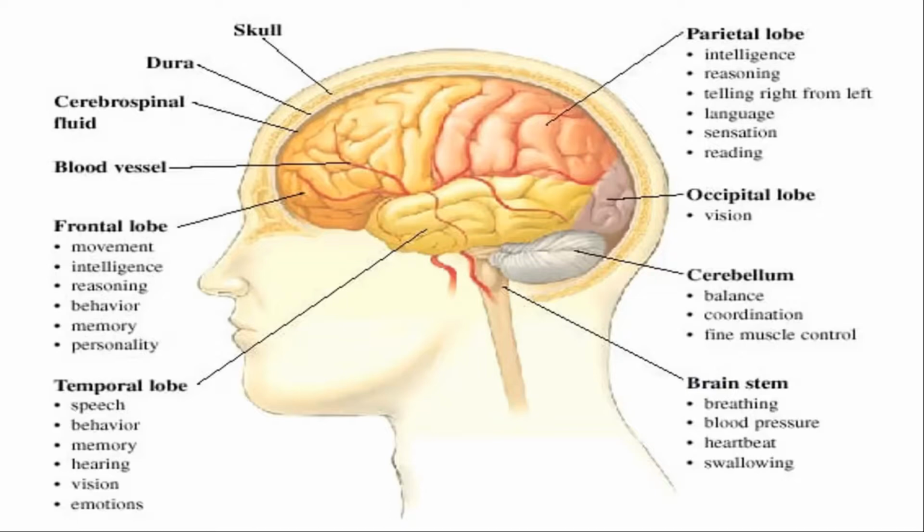Then there is another part which is called medulla oblongata right here. This part is basically responsible for the reflex actions of our body. It is also called the reflex center, right? And it is responsible for our breathing. Our breathing is controlled by this part. Our heartbeat, our blood pressure, our coughing, swallowing, hiccuping, sneezing, even vomiting and digestion are also controlled by the medulla oblongata, the part of the hindbrain, right?